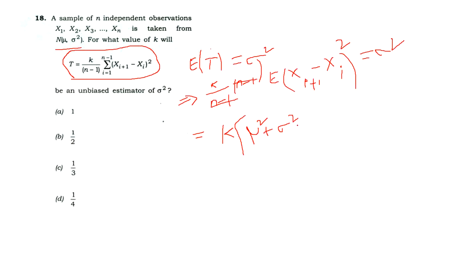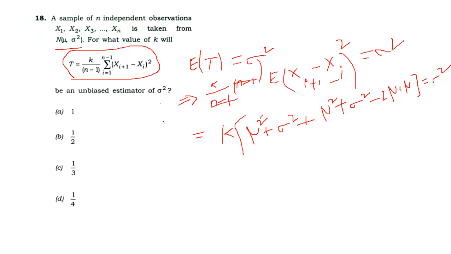Now a square is complete. Now we go to the b square. Here also the same, the expected value of xi square means you get mu square plus sigma square. Now minus 2ab means 2 into the expected value of xi plus 1, which is mu, multiplied by mu, equal to sigma square.